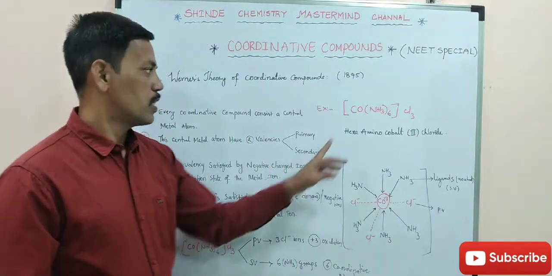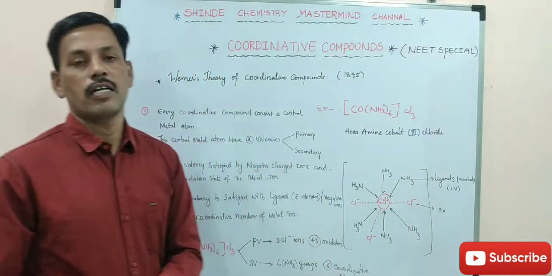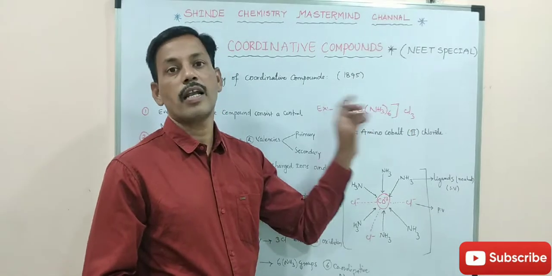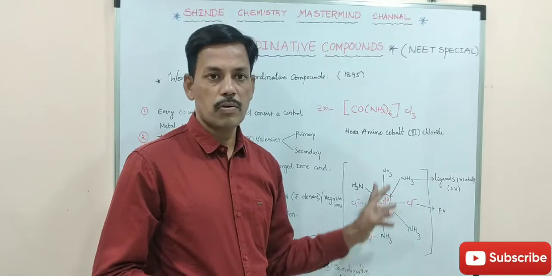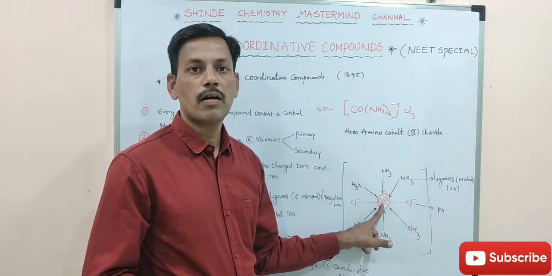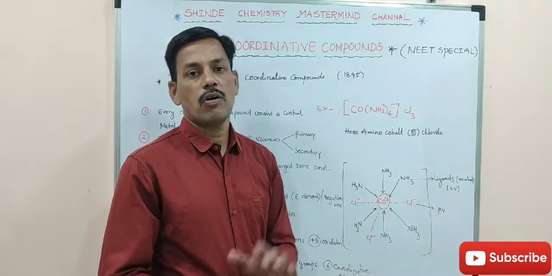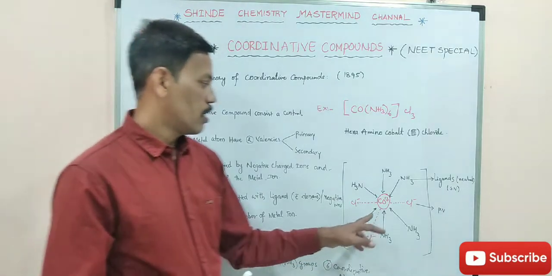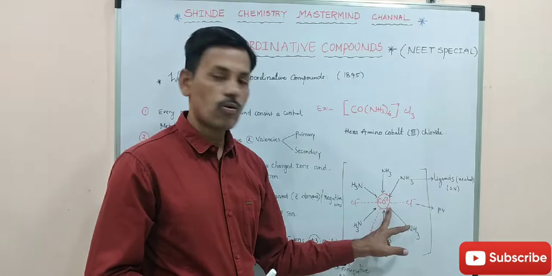The 6 ammine groups are attached to the secondary valency, and they are called ligands. In the picture, the central metal atom is cobalt, and its oxidation state is +3. How can you know the oxidation state is +3? Because 3 negative ions are attached to this cobalt.